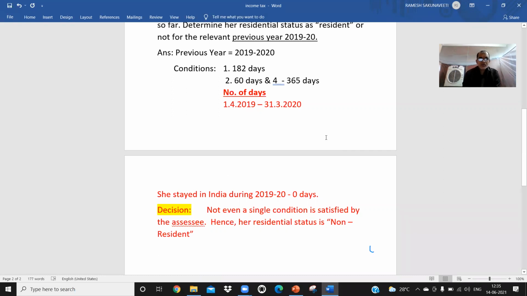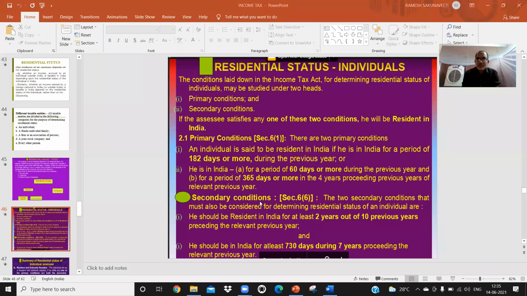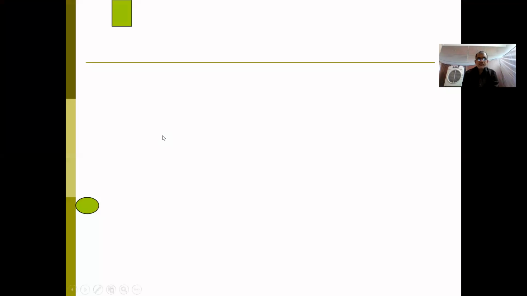Now you see. We just come back to this. Just a minute. Okay, are you able to see the screen now? PowerPoint presentation, that is residential status. Are you able to see this screen? Yes, sir.